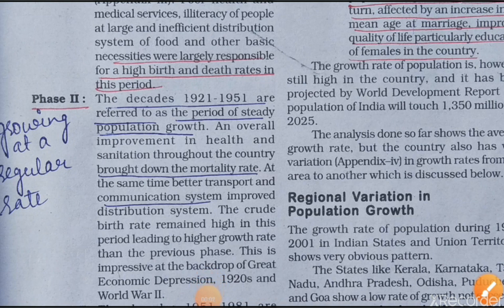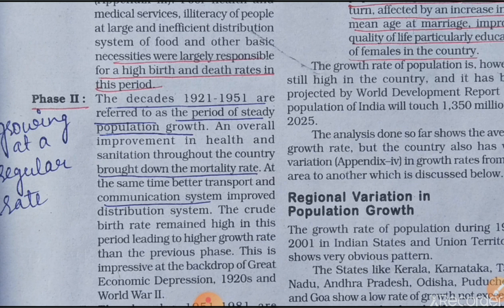Here is phase 2 of population growth in India. The decades between 1921 and 1951 refer to the period of steady population growth, that means growing at a regular rate.